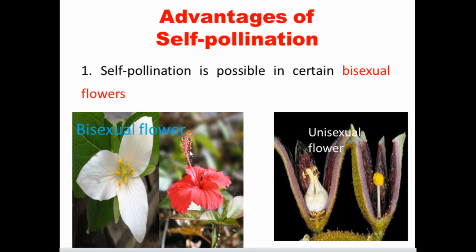But some different types of plants are capable of producing unisexual flowers. What do you mean by a unisexual flower? Not both male and female organs within one flower: the male organ is present in one flower and the female organ is present in another flower. Here the ovary, stigma and style are present, so in this flower only the female organ is present.